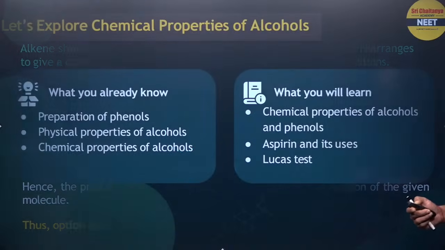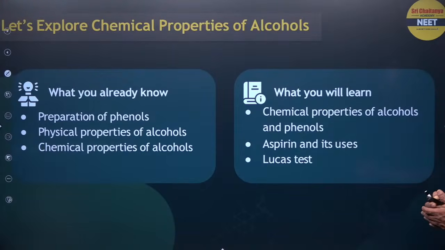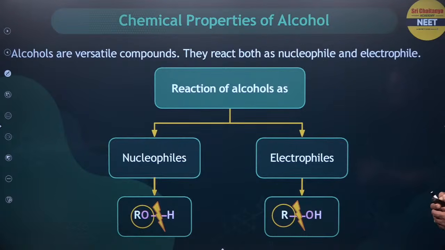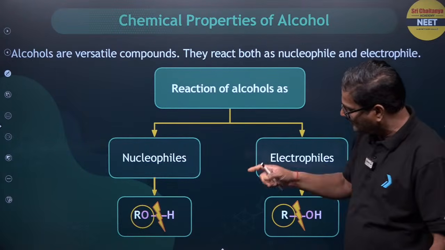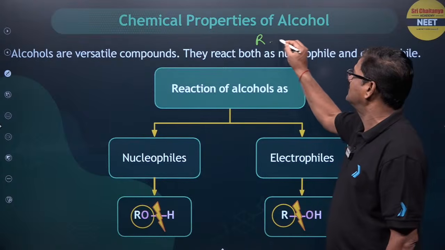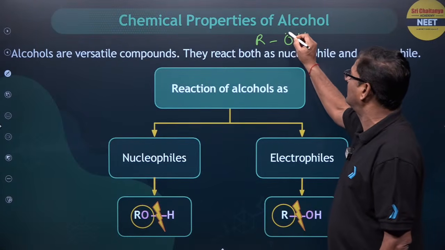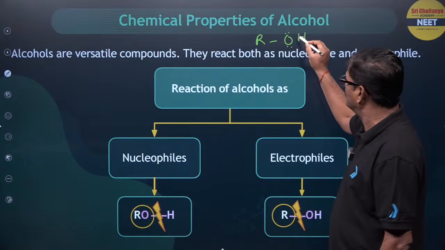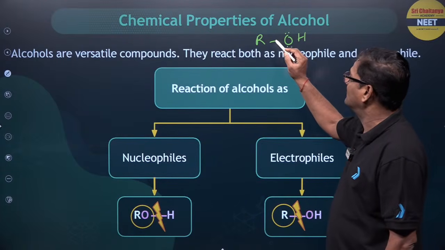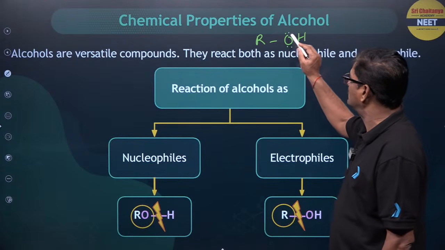And also let's see the chemical properties of alcohols. Reactions of alcohol: when you break the bond, alcohol can be a nucleophile, alcohol can be acidic, and alcohol can lose its OH group.